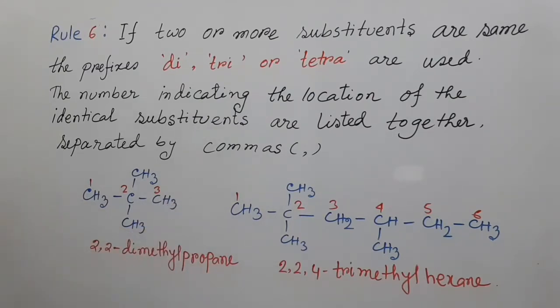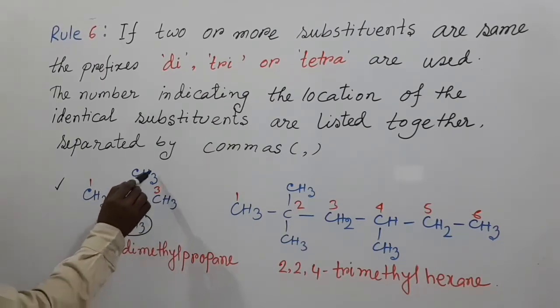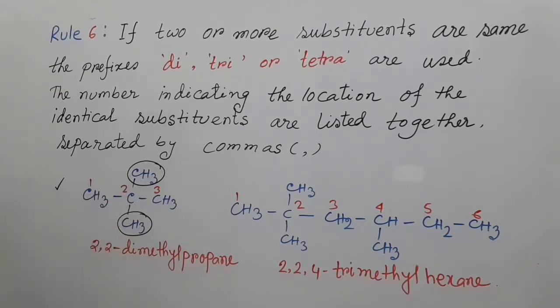If we see this compound, in the parent chain 3 carbon is present, 1, 2, 3, and this is the substituent, 2 substituents present here in carbon number 2, and that's why we write here 2,2-dimethylpropane.